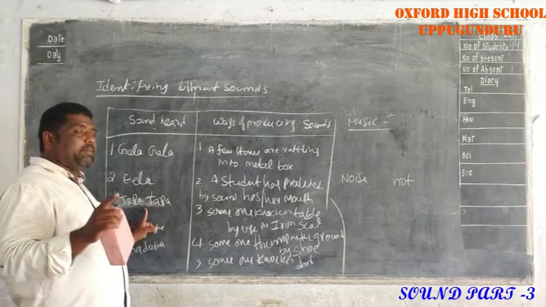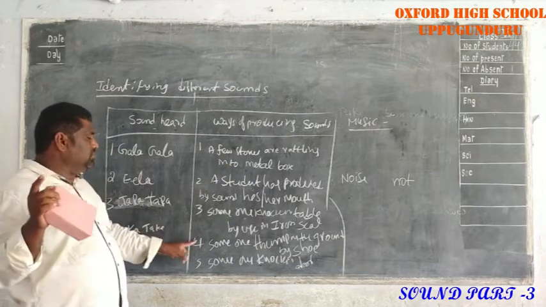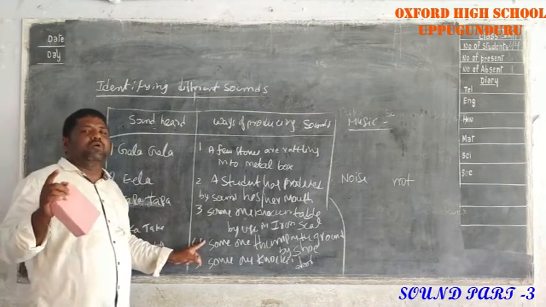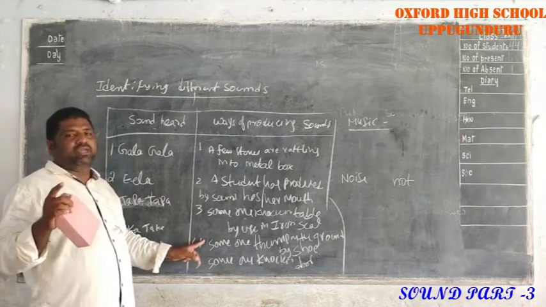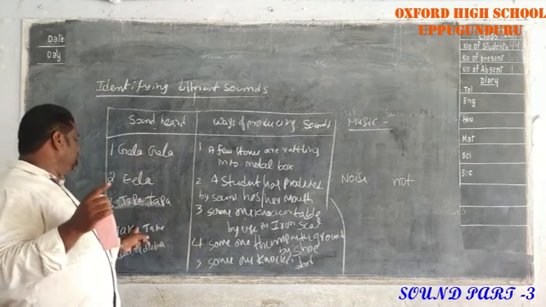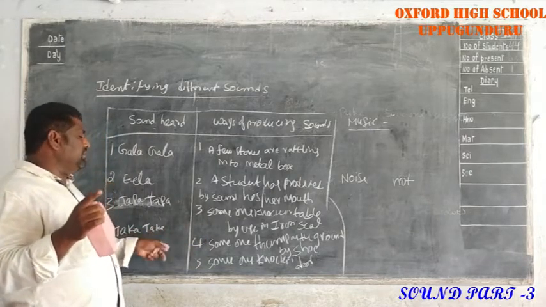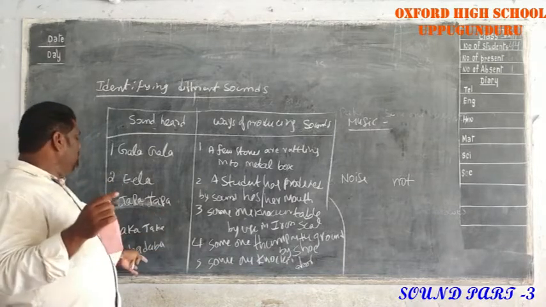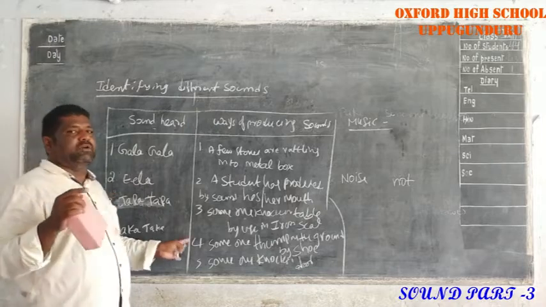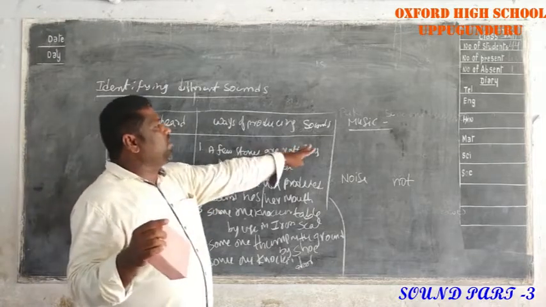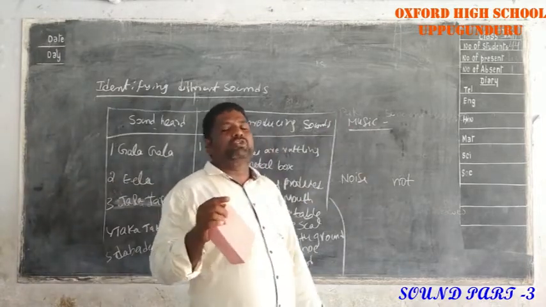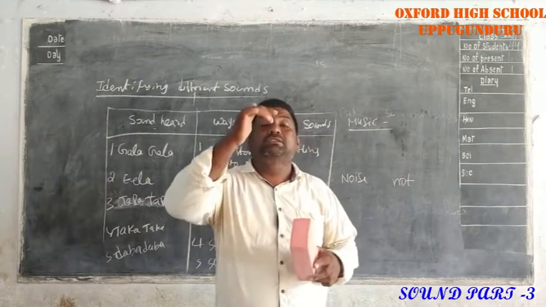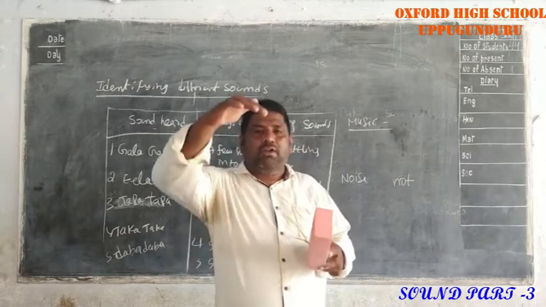Tapa tapa sound is coming. Next, someone is thumping the ground using a shoe. Taka taka sound is coming. Someone is knocking the door. Daba daba sound is coming. Next, someone is laughing in the classroom. Paka paka sound is coming.